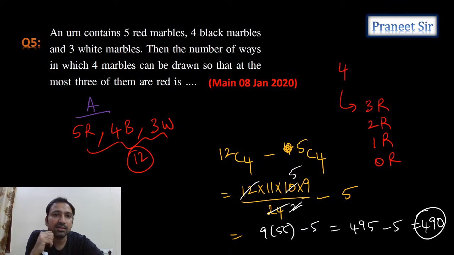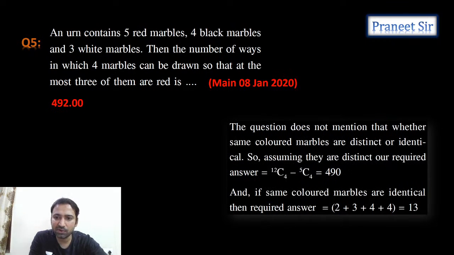See, he didn't say that all 4 red marbles are similar. He didn't say that. Clear? So, guys, is it clear? Someone got 492. Okay, once again, where did we get 492? 12C4 minus 5C4. But if same colored marbles are identical, then the required answer would be 13. But how did we get 492, guys? 492 is wrong actually. This is wrong. This is correct.